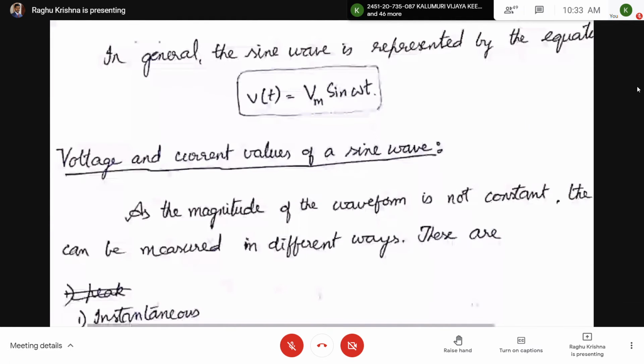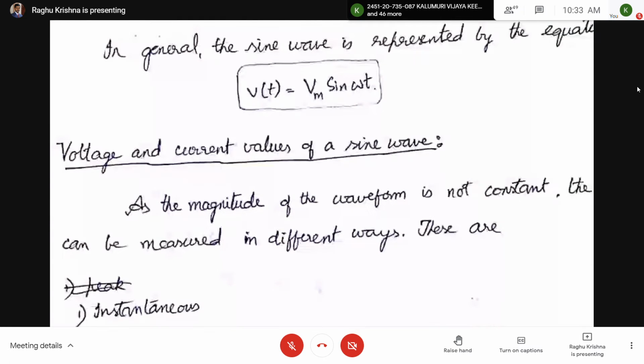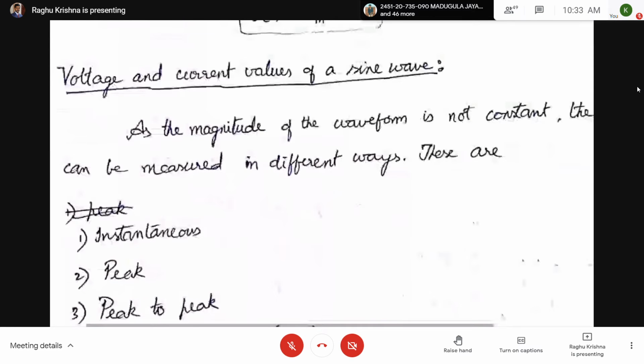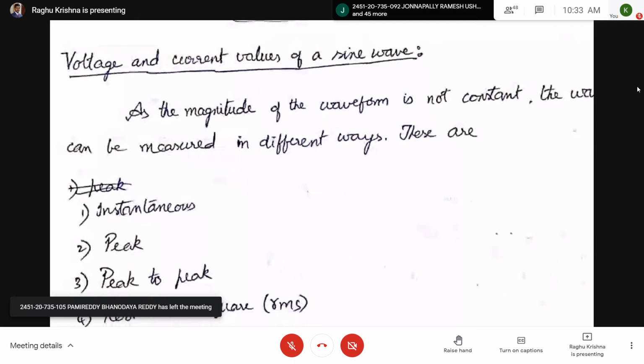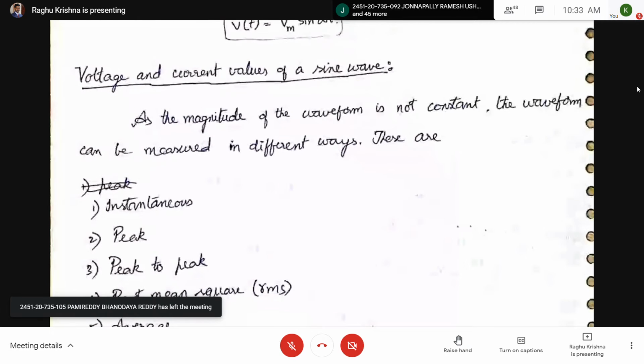Next, voltage and current values of a sine wave. As the magnitude of the voltage is not constant, the waveform can be measured in different ways.